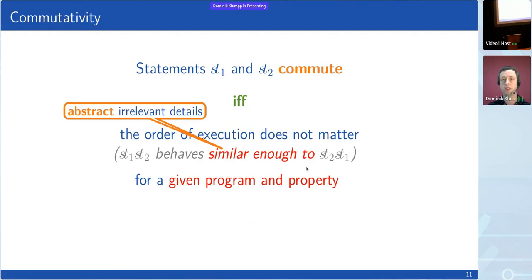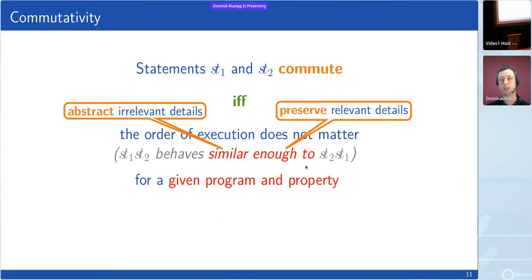We abstract away from certain details that are irrelevant to this property, while of course making sure that we preserve those details that are relevant in order to maintain soundness of our verification. And a key insight here is that to judge what is relevant and what is irrelevant, we can use the partial proof that our verification constructs or has constructed at a certain time.